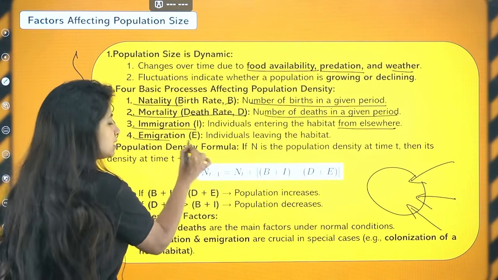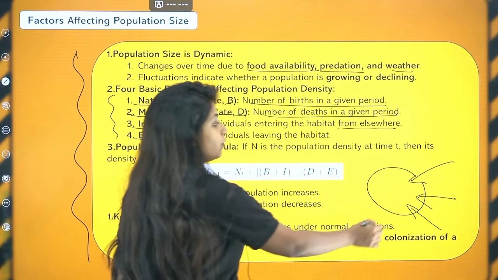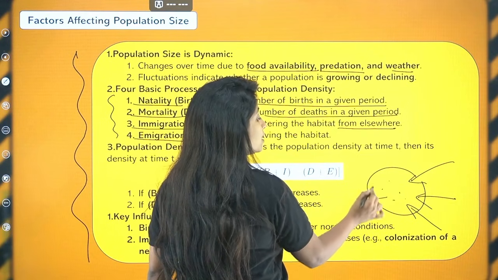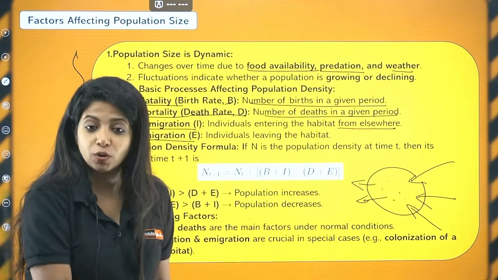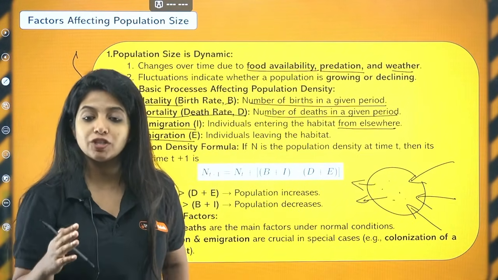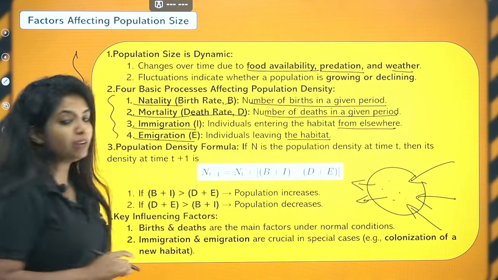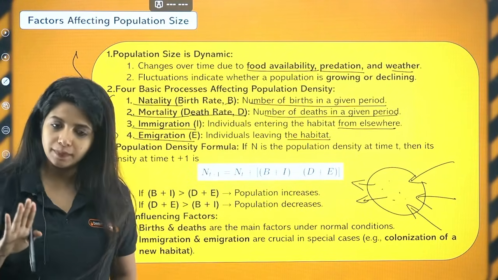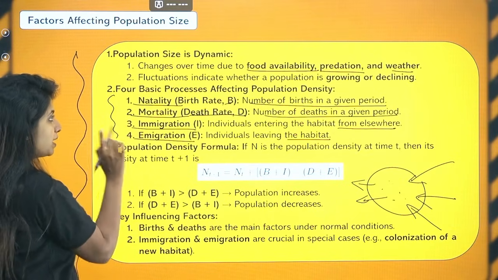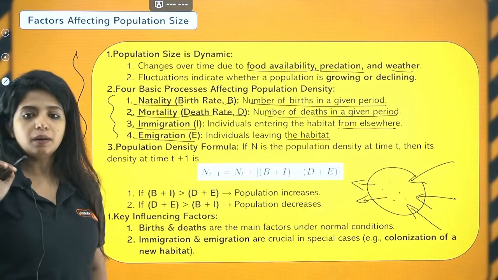Now emigration is there. Emigration means there were a number of organisms over here, but now they are moving out. When some organisms move out, what is going to happen? Population density is going to decrease. So individuals leaving the habitat would be known as emigration. Please remember these 4 basic factors that affect the population density.